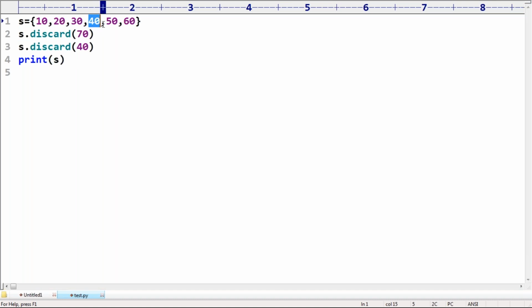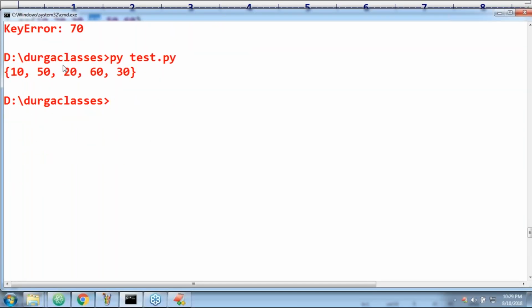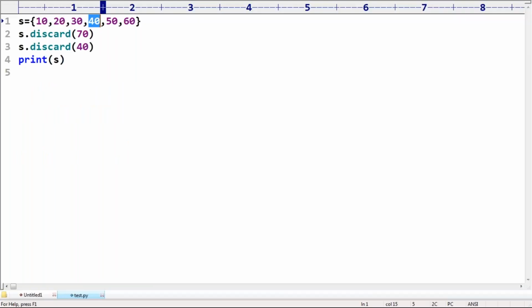Except the 40, the remaining elements we will get. Please confirm. Any doubt?